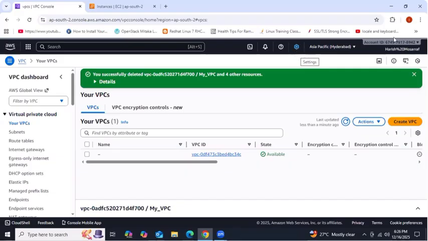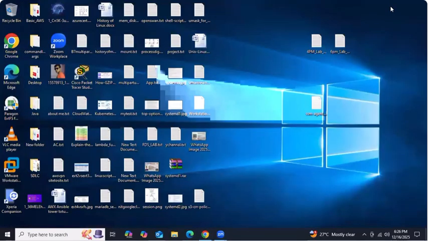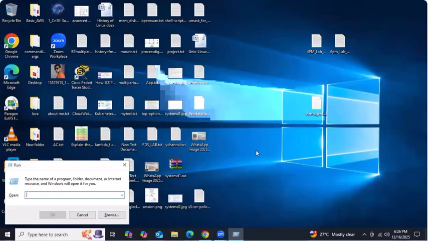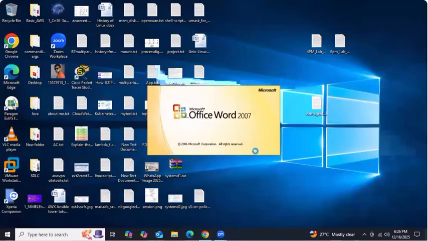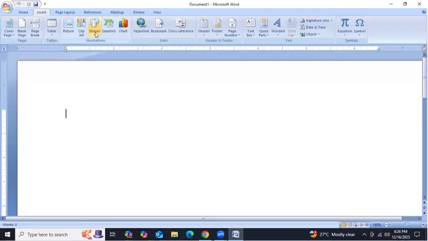Okay, so today a new concept, what is a public subnet, what is a private subnet, we are going to discuss. Guys, usually the public and private subnet concepts we use for three-tier architecture. I'm not launching any three-tier architecture here now, right?